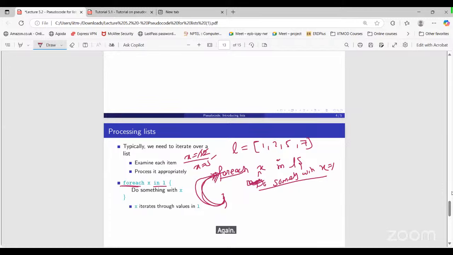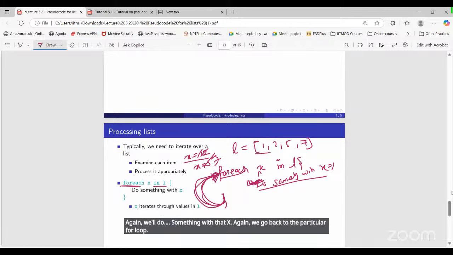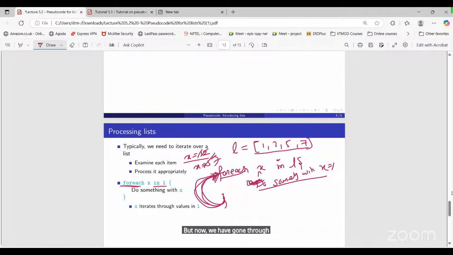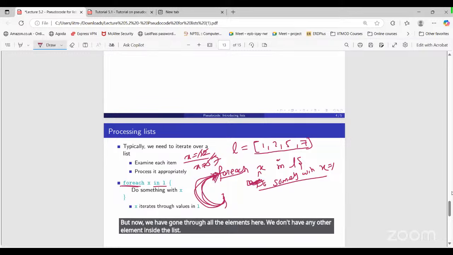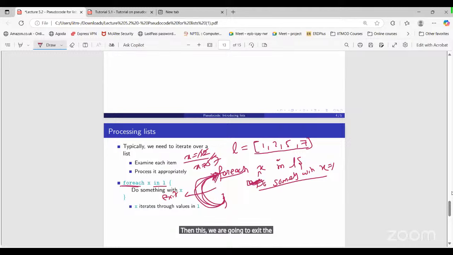Again, we'll go back to the for loop. Again, we'll see the next element, that is x equals 7. Again, we'll do something with that x. Again, we go back to the for loop. But now we have gone through all the elements. We don't have any other element inside the list. Then we are going to exit the for loop here.